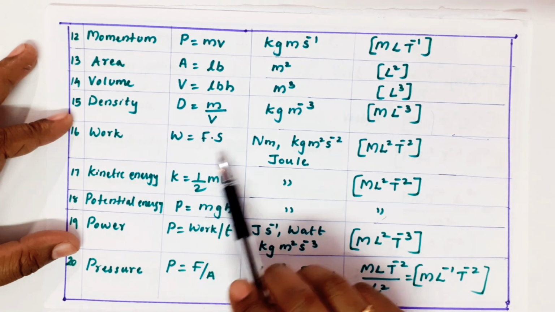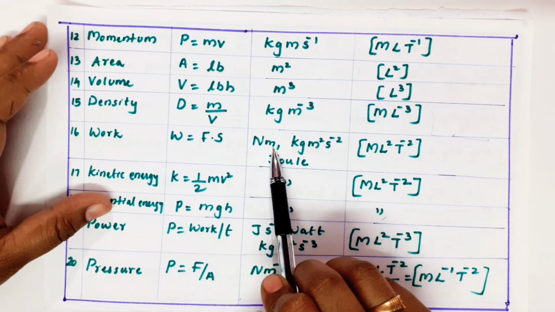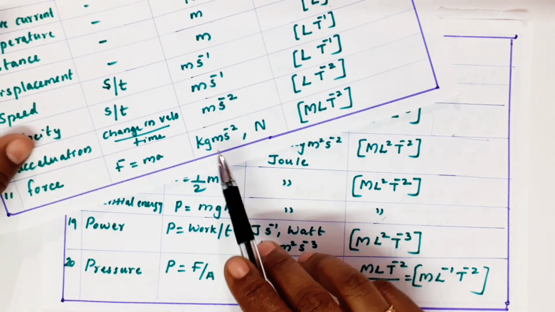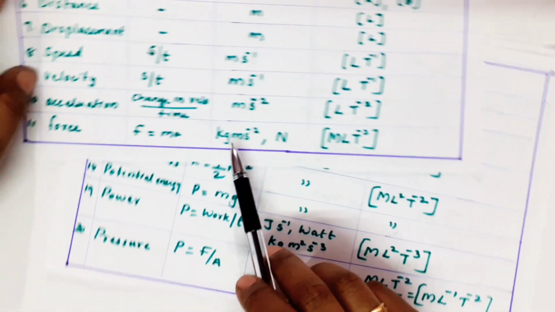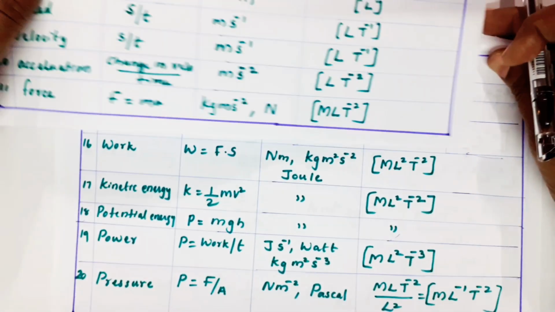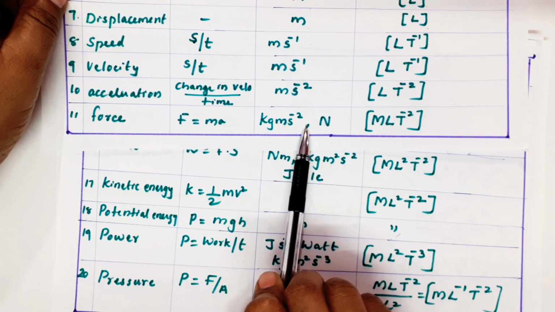Work, force into displacement. Force, Newton. Newton into meter. I told you what is Newton. Newton we have already written as kg meter second minus 2, right?